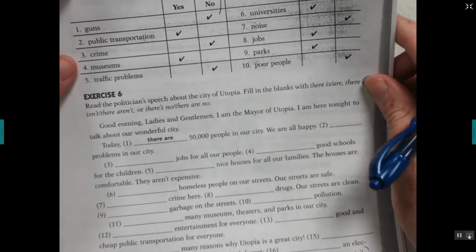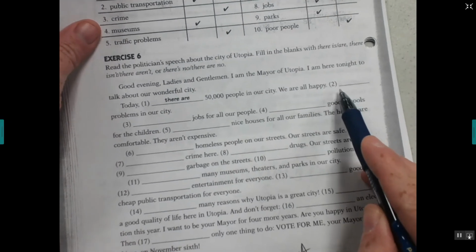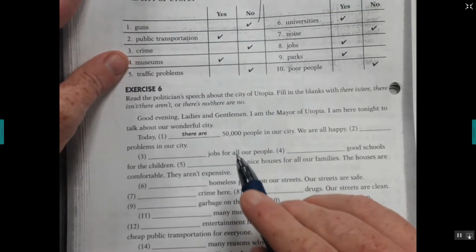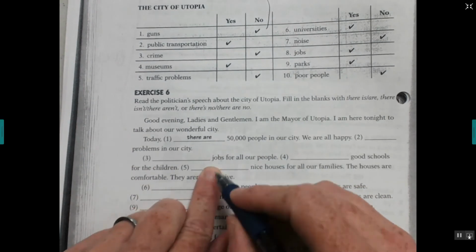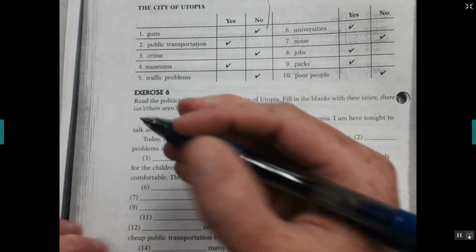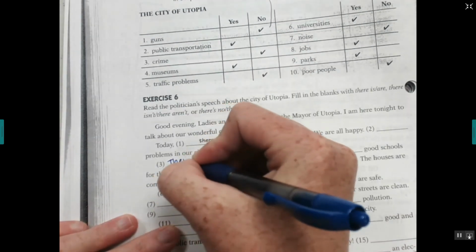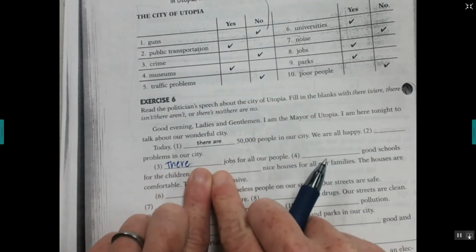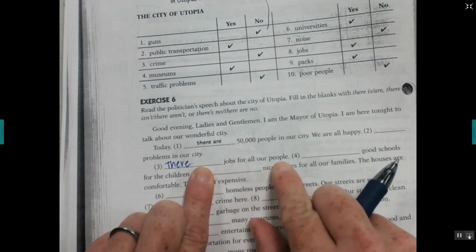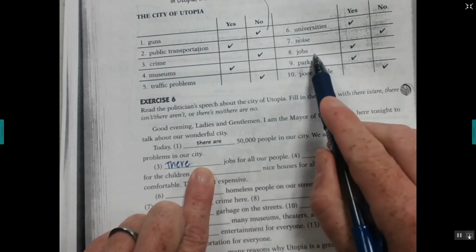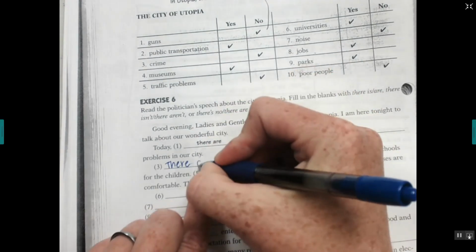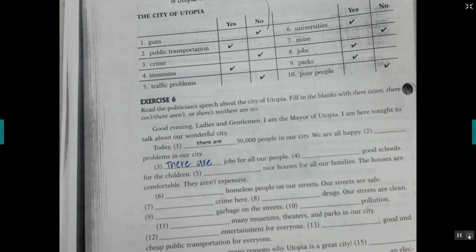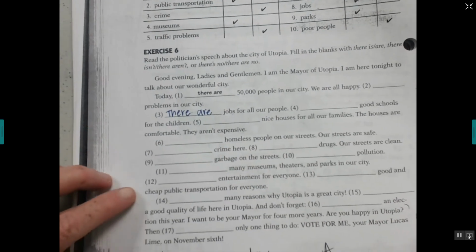Okay. This one is there is and there are, and you're going to use it up here. So like, let's look. So look at number 3. So blank. So we're going to use there. But now we need to know, is it is or are? Jobs for all our people. Okay, so look up here. Jobs, plural, and it says yes, right? So there are jobs for all our people, okay? There are jobs for all our people.